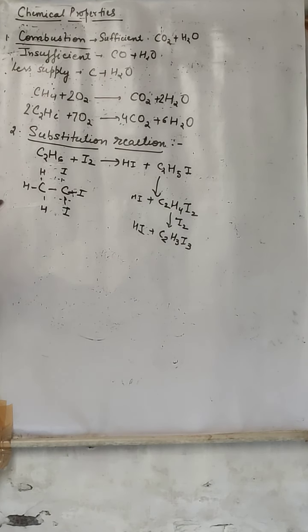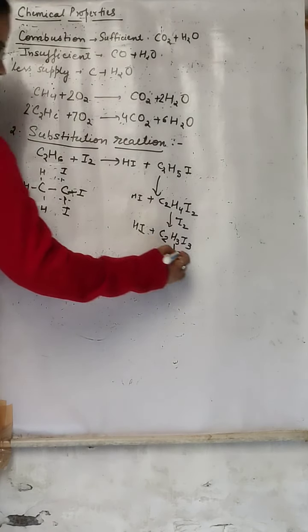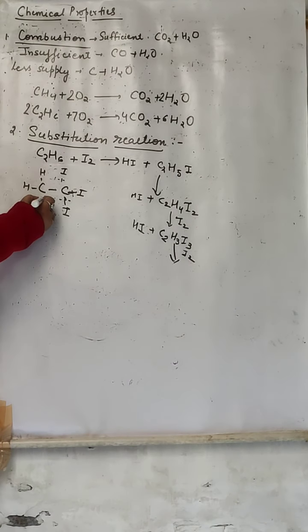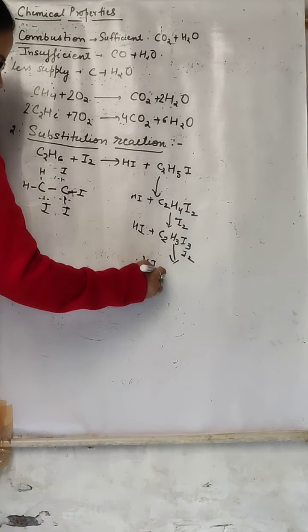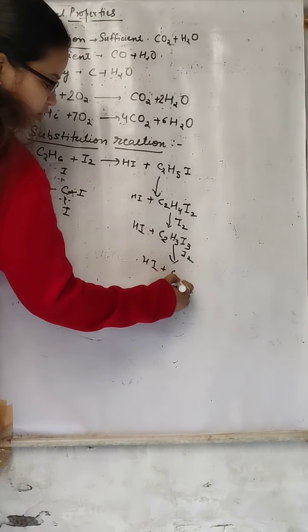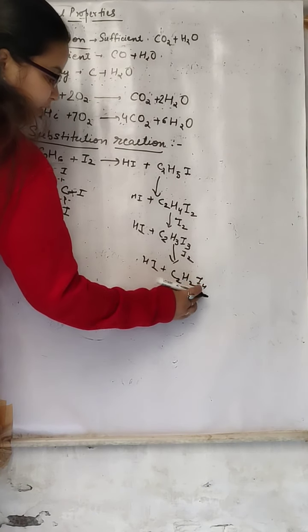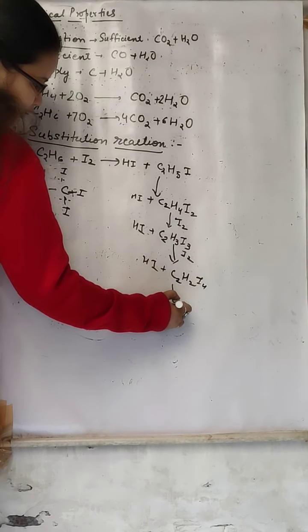Now again this C2H3I3 reacts with I2. What will happen? Again the bond will break and I is going to add here, forming HI. What is the formula now? C2H2I4. So tetraiodo, eth, all single bond ane: tetraiodoethane.